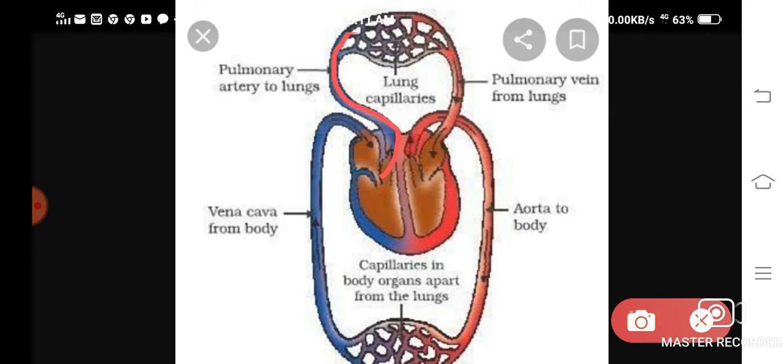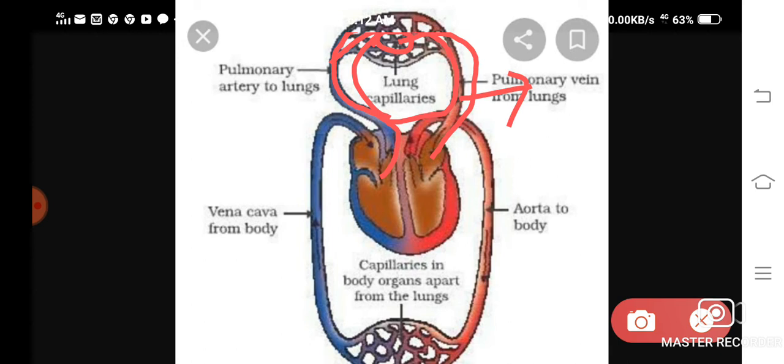Who takes the blood from this? Pulmonary artery, isn't it? And then it will get purified in the lungs, and from the lungs the purified blood will be coming back to the left atrium. Through what? Pulmonary vein. So this circulation is known as pulmonary circulation.